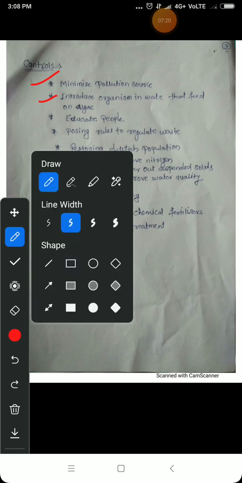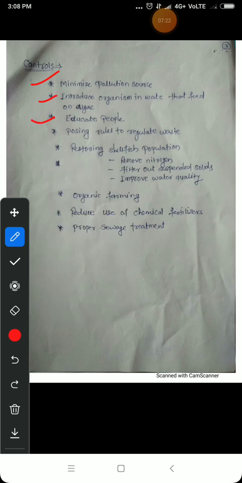Next one is we have to educate the people. If people are aware about eutrophication and what the hazardous effects of eutrophication are, definitely they will not dump materials like waste, agricultural waste, or other waste or organic matter in the freshwater bodies.